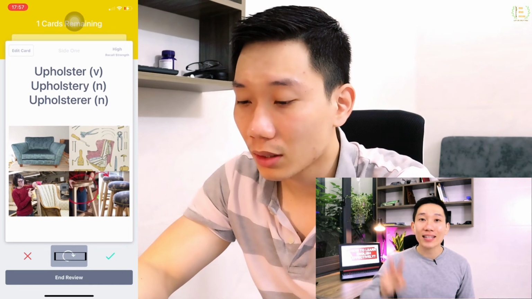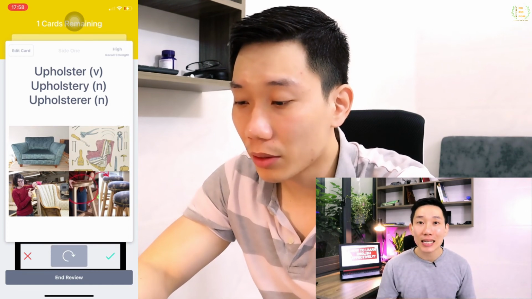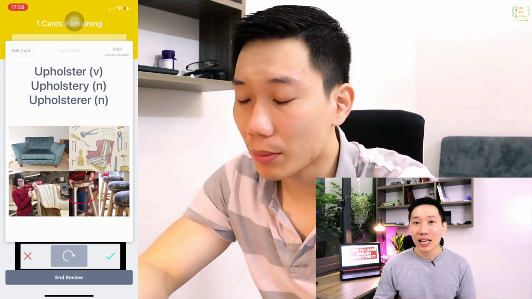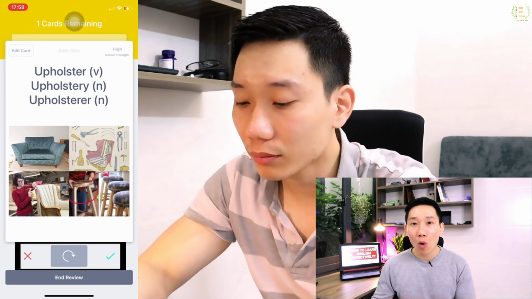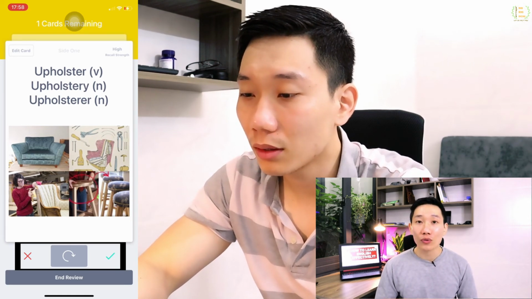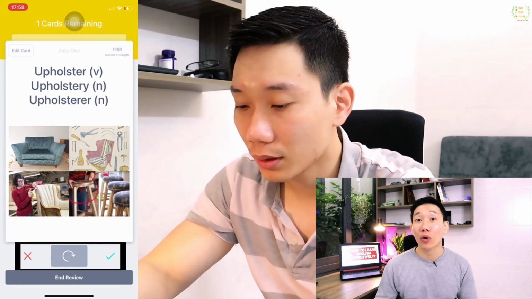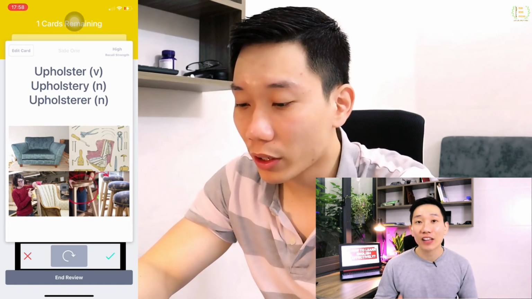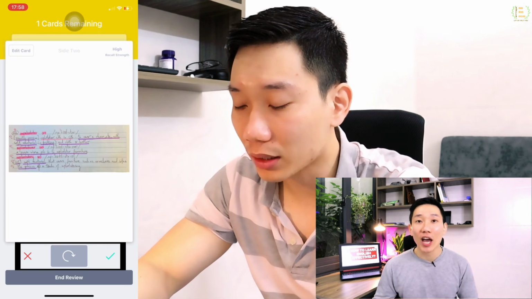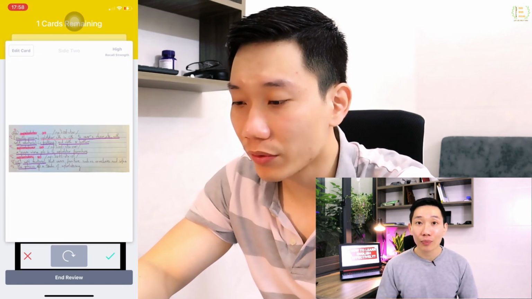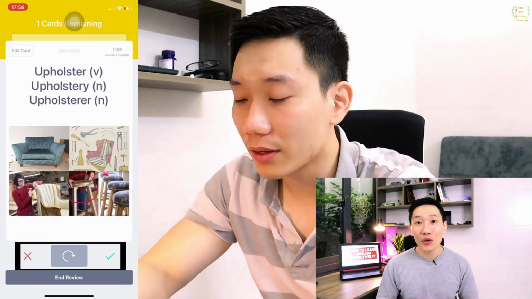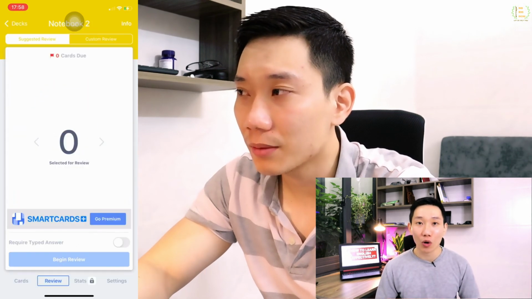There are 3 buttons at the bottom of a card when you review it. Press the red X if you fail recalling the word, so the application knows that you need more work for that word and also asks you about the word more frequently. Press the side flipping icon if you want to check with what you wrote in your notebook, and the green tick mark is used when you successfully recall the word.